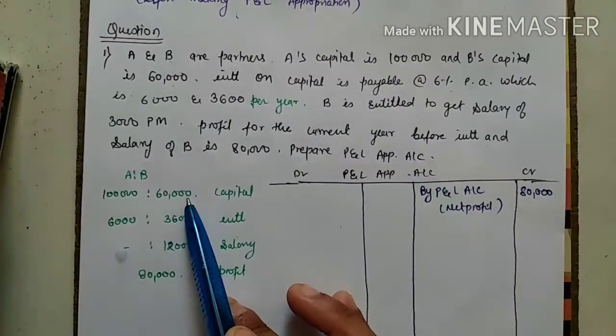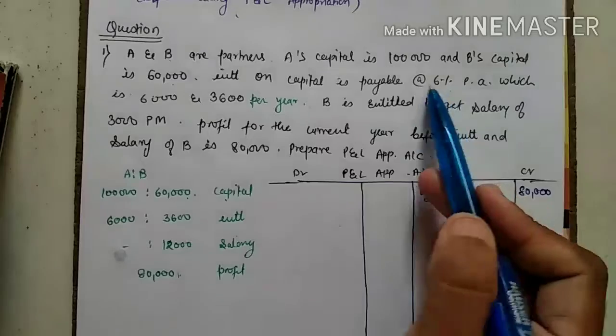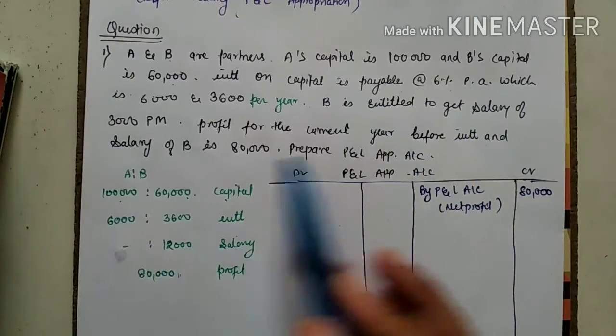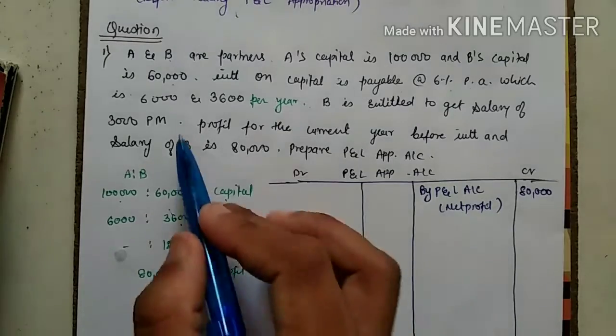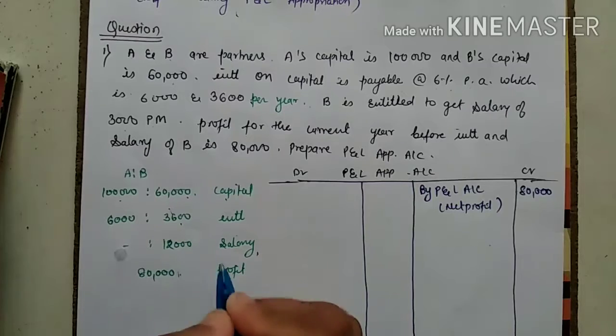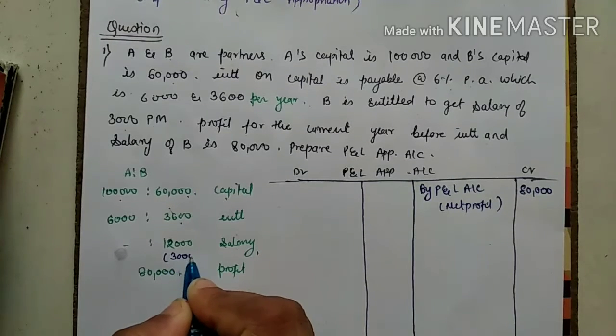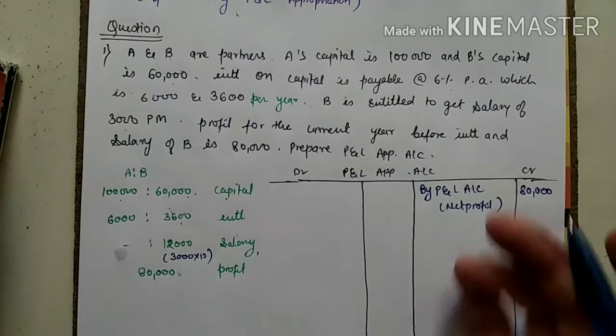Now come to this. Capital is 1 lakh and 60,000, 6% I have written here. Interest is already calculated. If it is not calculated, just do 6% of 1 lakh and 6% of 60,000. You will get the same. Okay. Then the salary getting by B is 3,000 per month, so understand, 3,000 per month means 3,000 into 12, that means 12,000. Correct. Now do the entries.